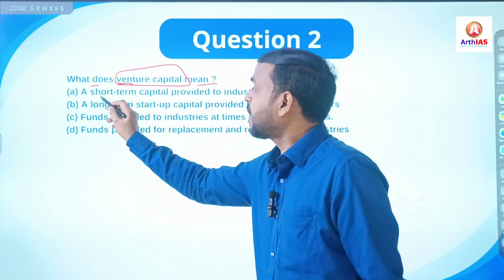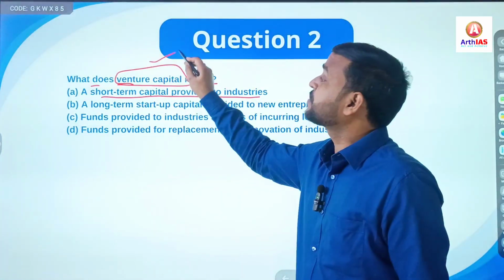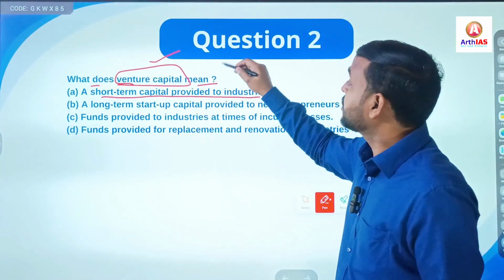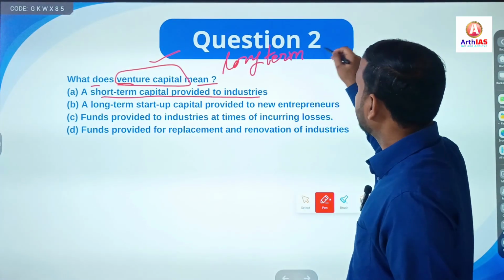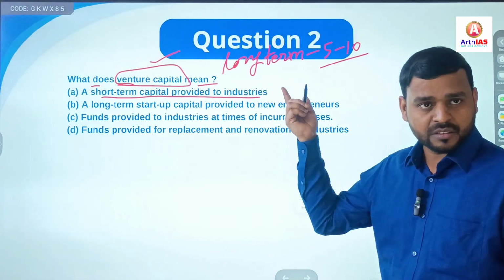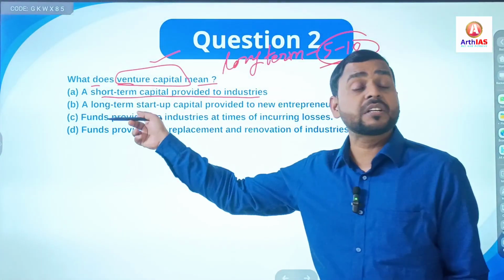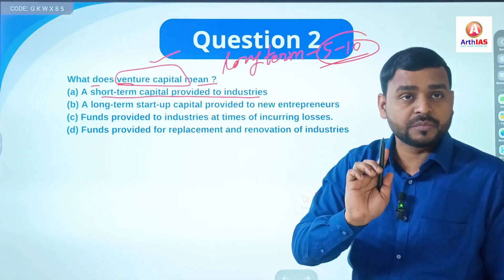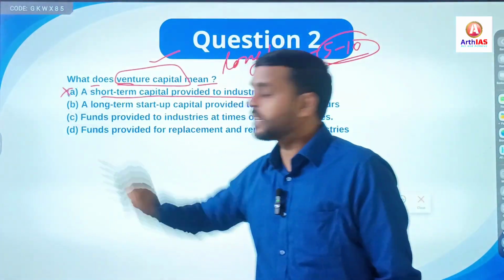The first option says a short term capital provided to industries. Whenever there is venture capital, it is always long term, not short term, minimum 5 to 10 years. It can be extended for a longer period, but minimum 5 to 10 years. That's why venture capital is always a long term investment. It says short term, so it is incorrect.